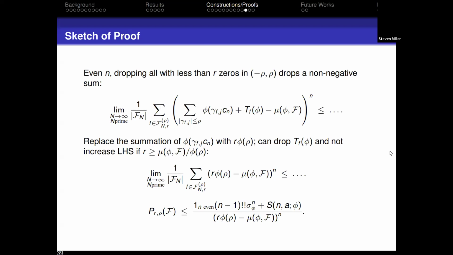And now I'm putting in some kind of condition. I'm assuming that the number of zeros is greater than or equal to the mean over phi of rho. And as long as that's true, my function is decreasing. Then if I throw away the term with phi in the middle, I still have something that's positive over here. I've just made it a smaller positive number because n is even, and I'm not going to decrease what's on the left-hand side, so I'm going to actually shrink it. The danger is if it was negative, if I threw away something that was positive, I could have all those problems. And so this is why we need to use evenness over here.